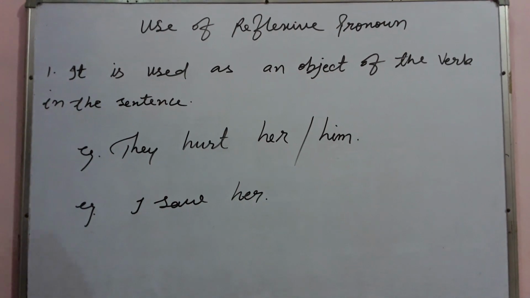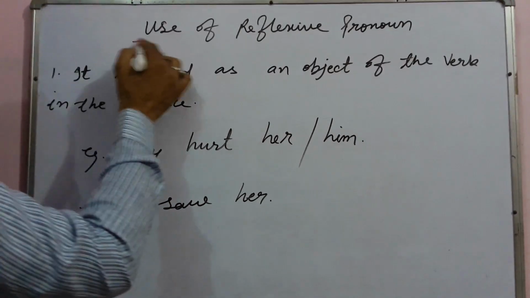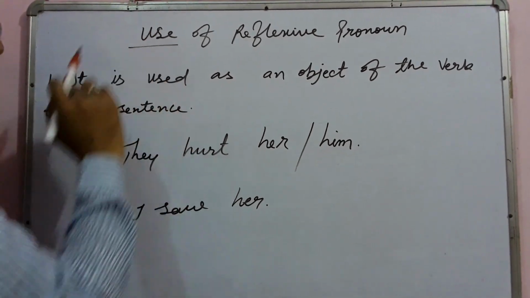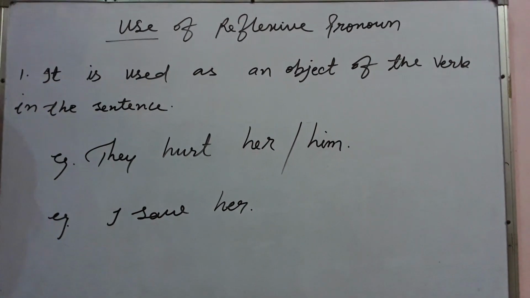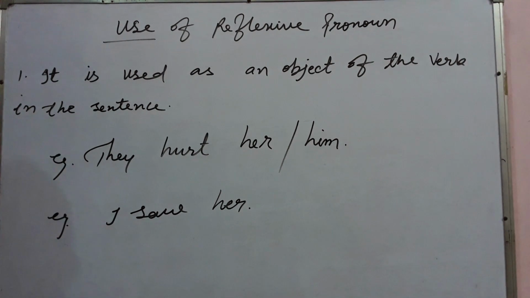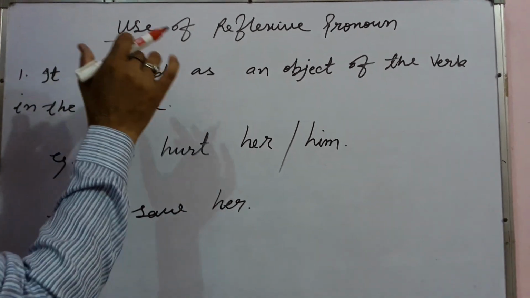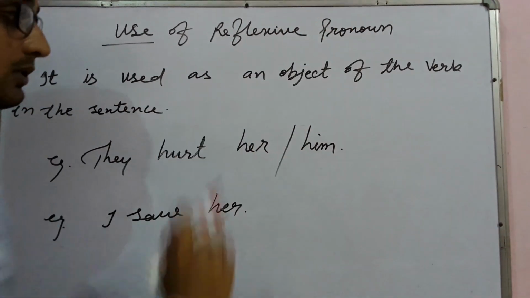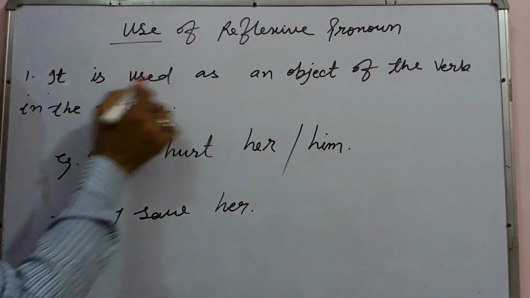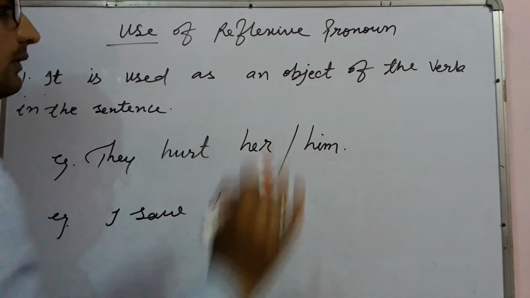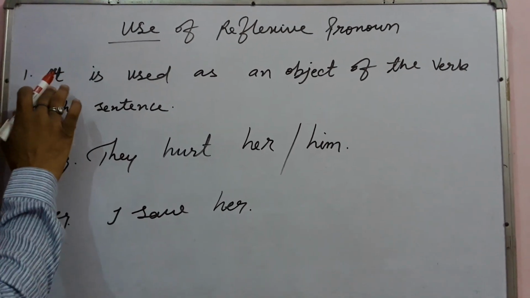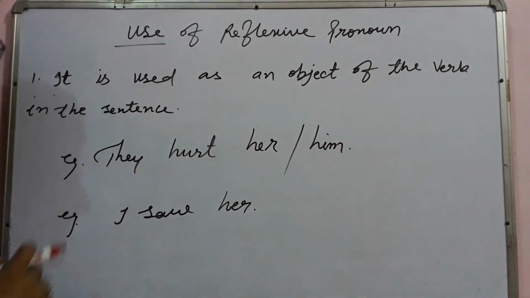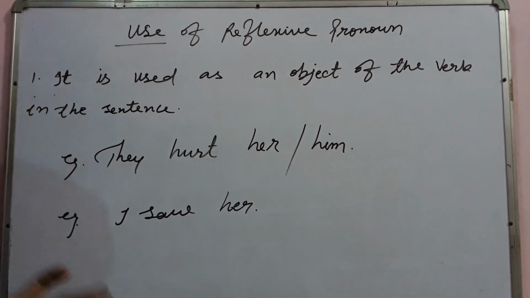Now it is the turn of the use of reflexive pronoun. When we pronounce this word "use" as a noun, it is pronounced this way. When we use it as a verb, we pronounce this word "use". So it is the turn of the use of reflexive pronoun. It is used as an object of the verb. Reflexive pronoun is used as an object of the verb in the sentence. It is used as an object.